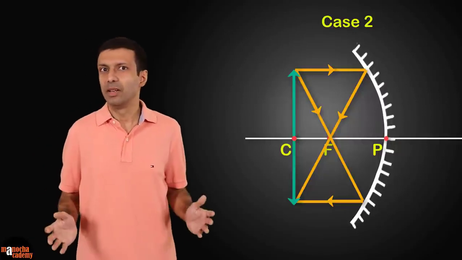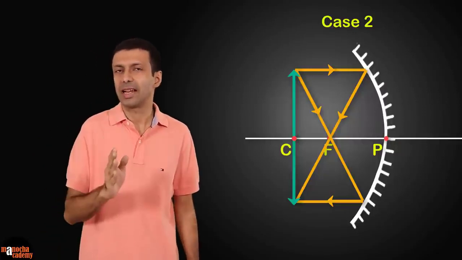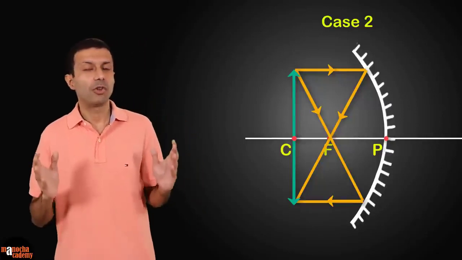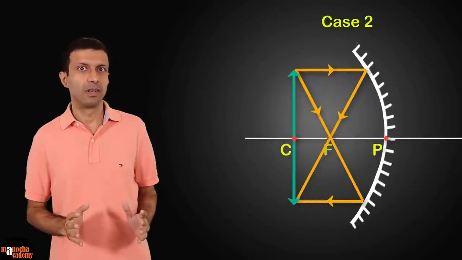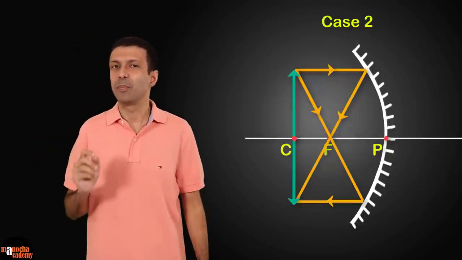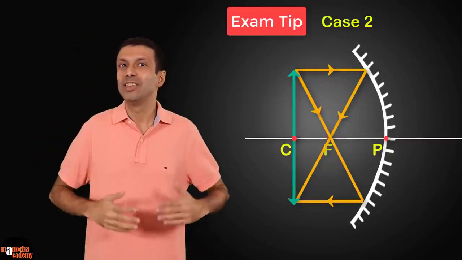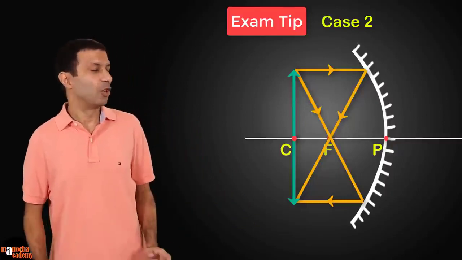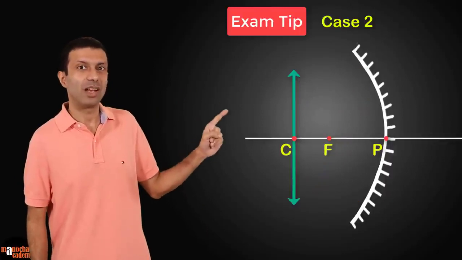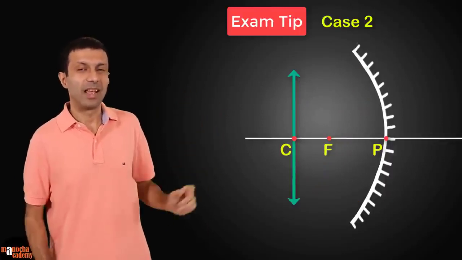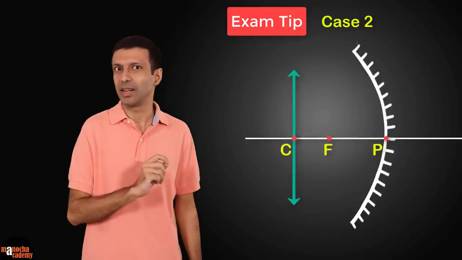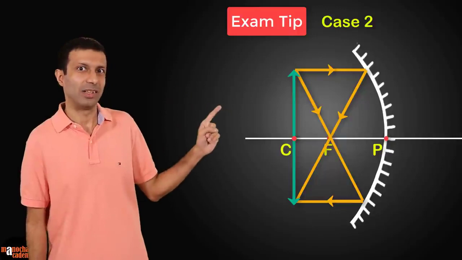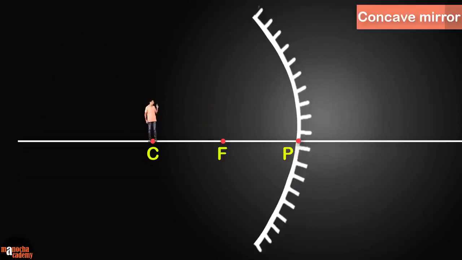Now this can happen if the focus F is not exactly between P and C, or if the rays are not drawn very accurately. So to avoid such errors, an important exam tip is to use the cheating trick, just like we did in plane mirrors. So you first draw the inverted image at the center of curvature, and the image height is equal to the object height, and then you draw the rays. So then you'll get the image accurately. Now I'm going to move closer to the mirror.